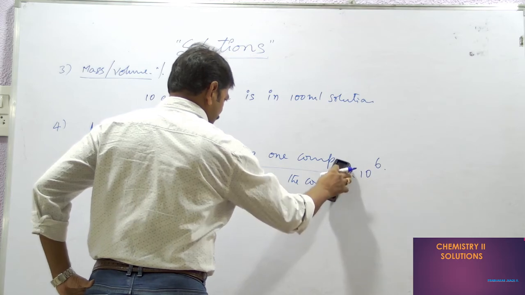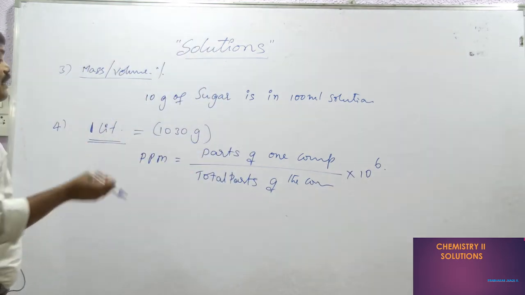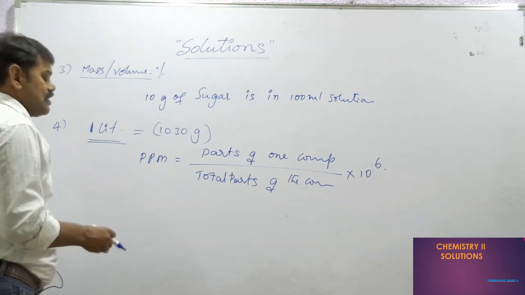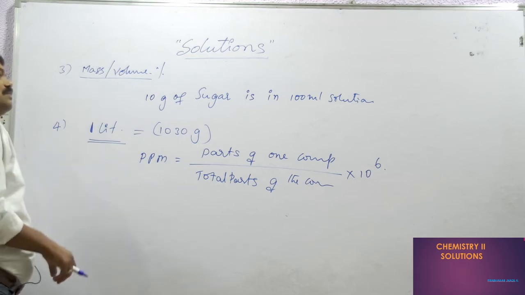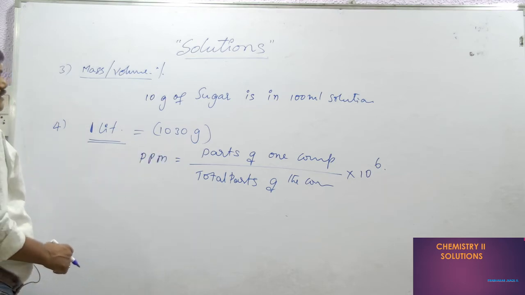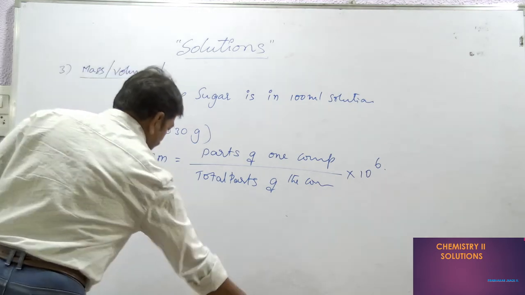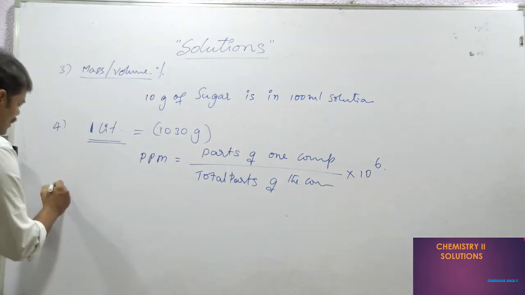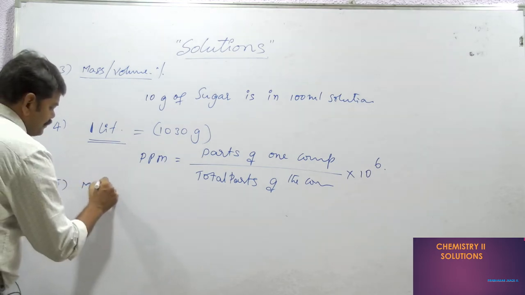Using this method, we can calculate the available amount of oxygen in water, because oxygen is slightly dissolved in water. So that can also be calculated. So this is the fourth method for the calculation of concentration. Next, the fifth one is mole fraction.